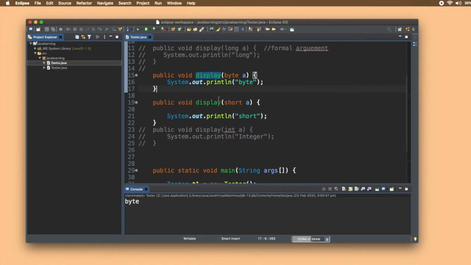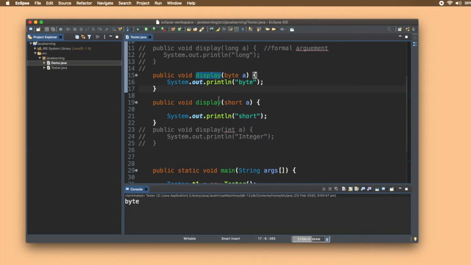See, polymorphism is a concept. The process which it is following is known as function overloading. Right? Same name and different behaviors, different functionality. This is known as function overloading as well as polymorphism.